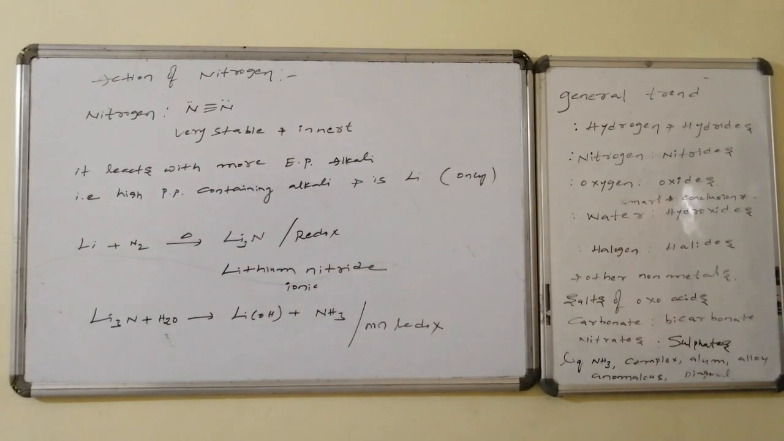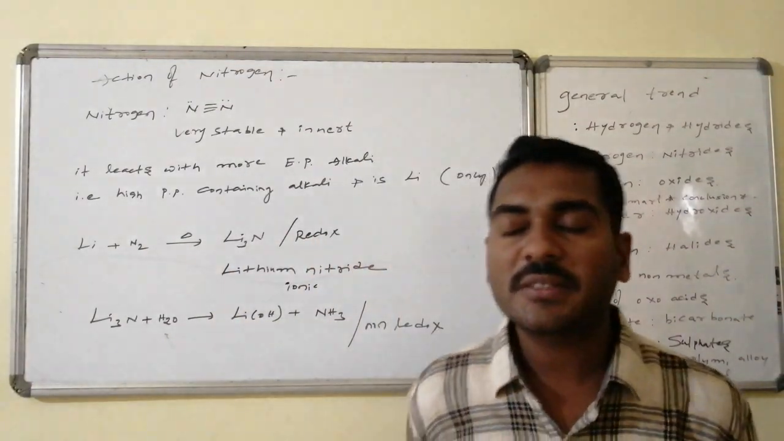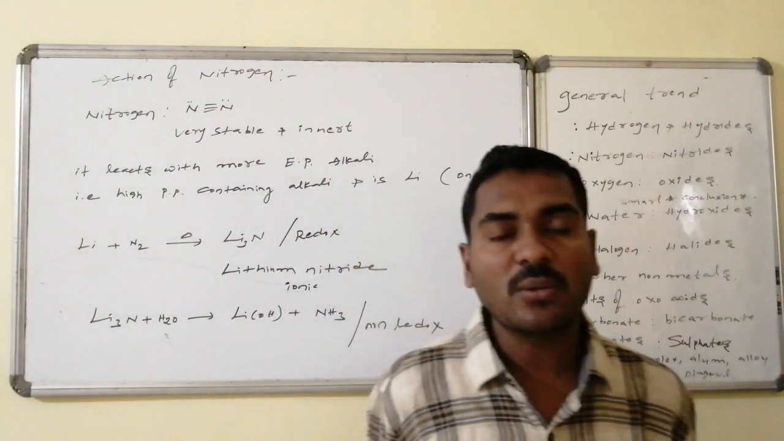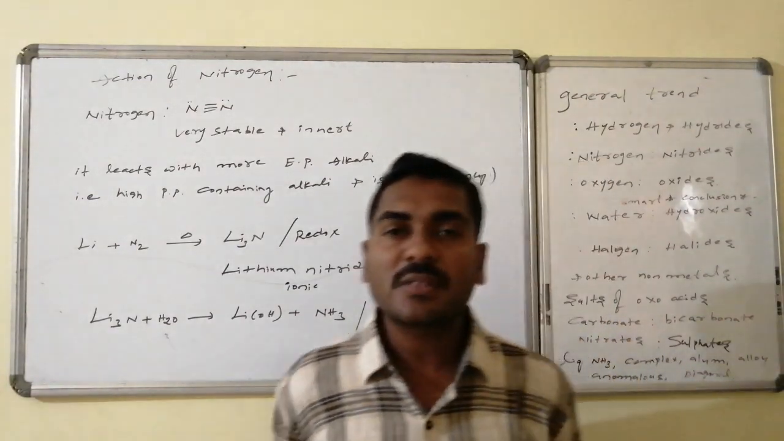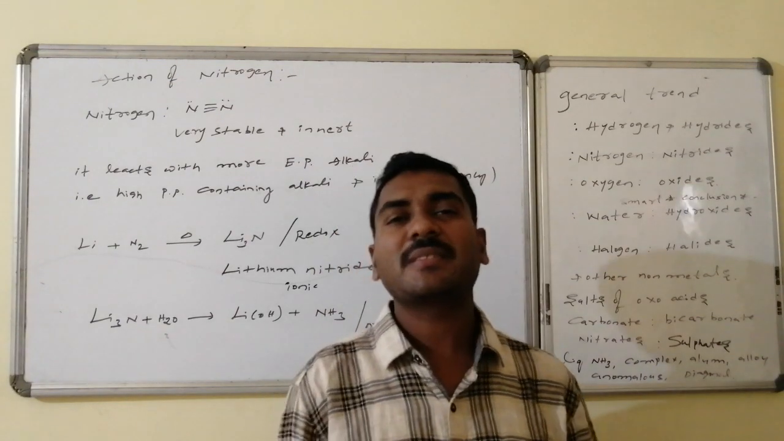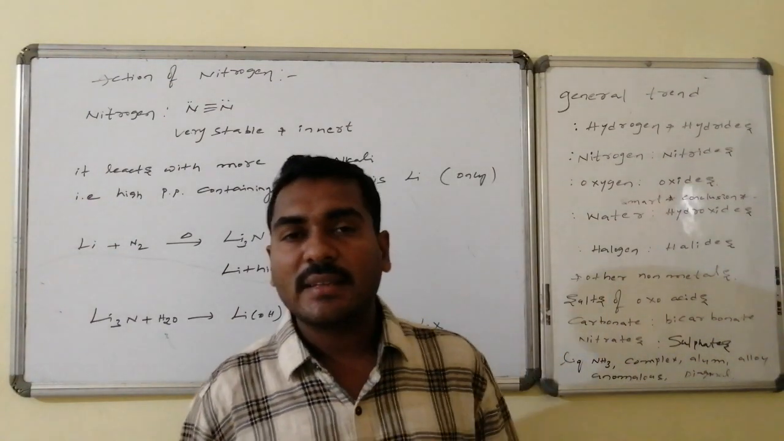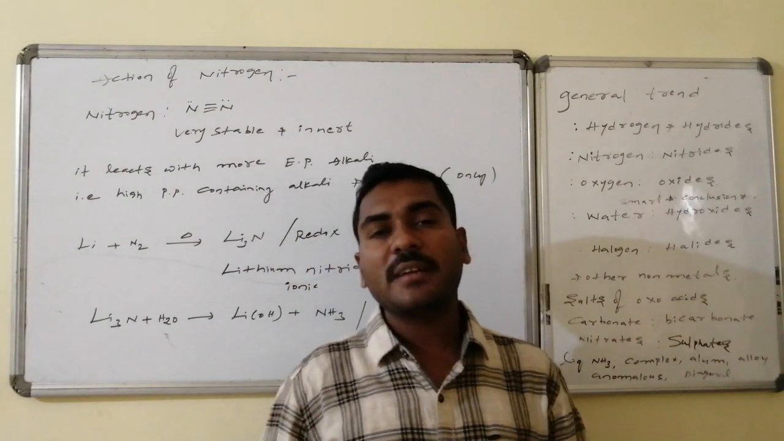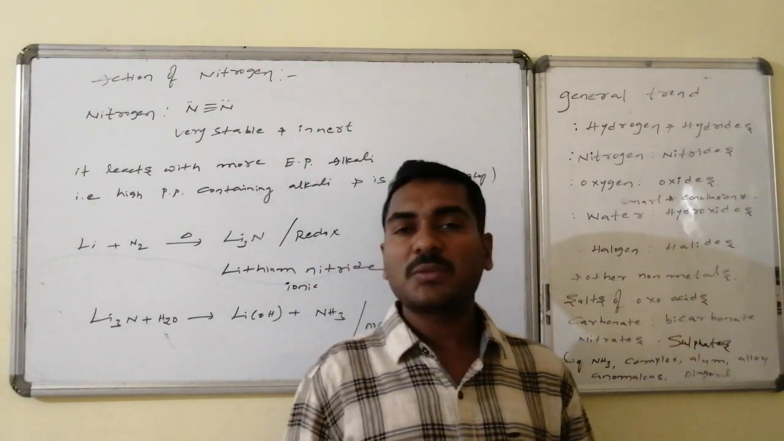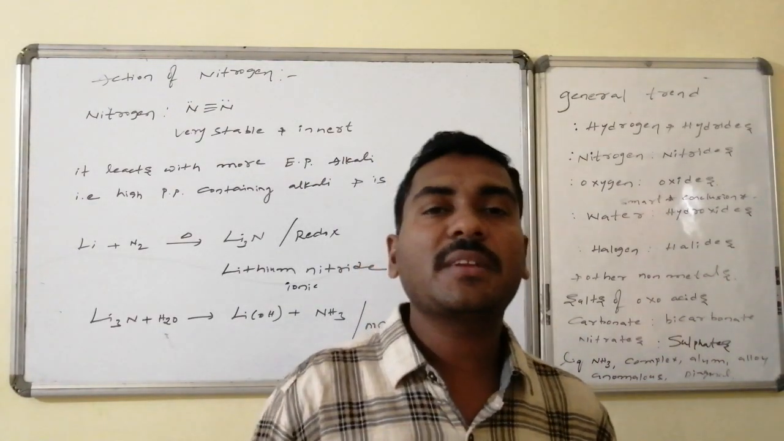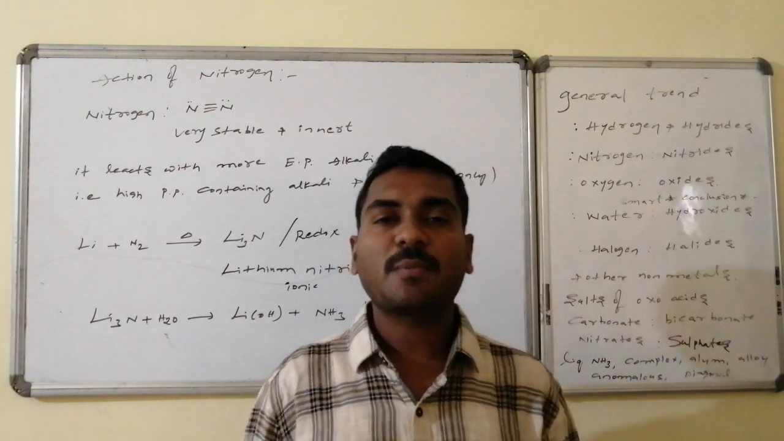Action of nitrogen. Nitrogen, N triple bond N, has an octet configuration for each nitrogen atom, a diatomic molecule with a triple bond. It is very inert and most stable, so it doesn't participate in chemical transformations in general. To make such a very inert substance participate in chemical combination, we need very reactive species.